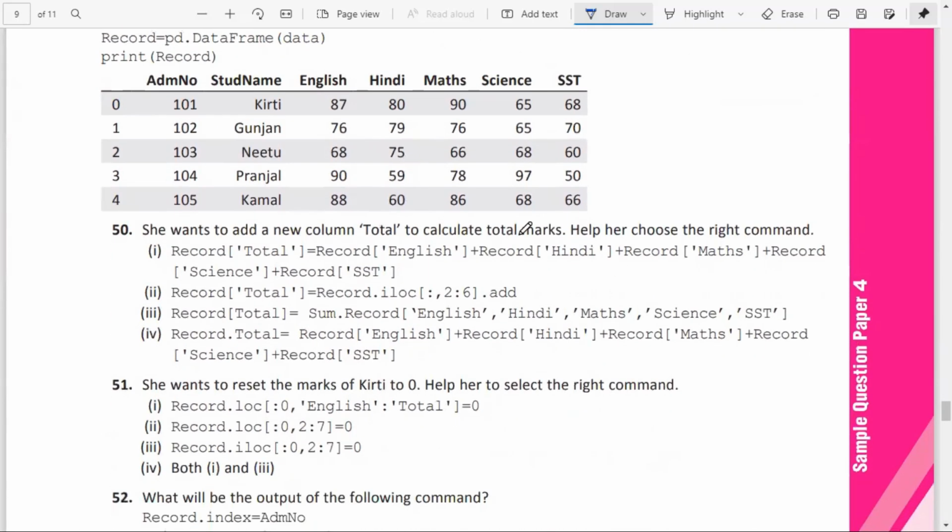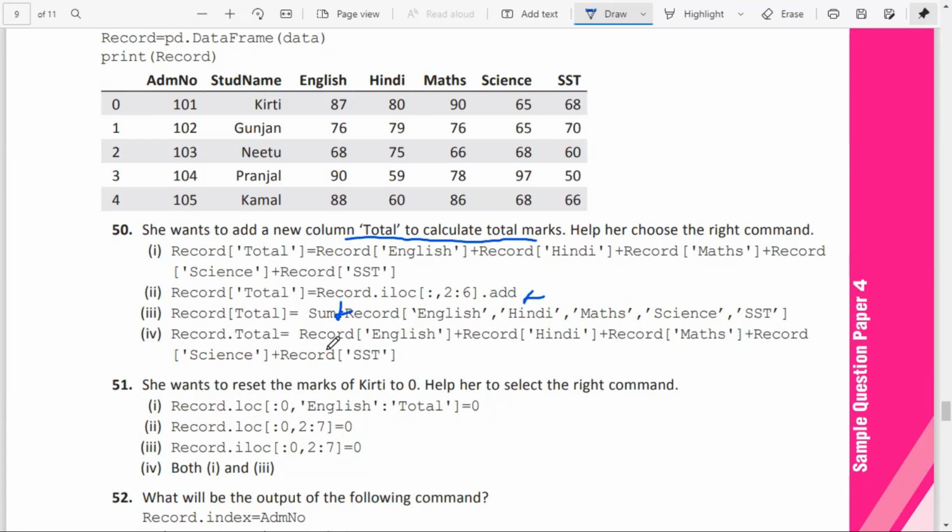And this is the frame. She wants to add a new column total to calculate the total marks. Help her to choose the command. So she wants to add a new column. So these all are adding a column, but with this, the add function will not work. And with this, sum also will not work.